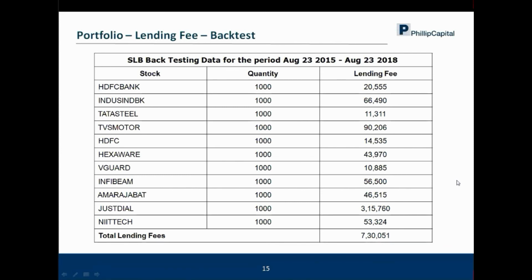There's a question about GST deduction. I would request you to please consult your CA or your taxation advisor, and we can help with whatever documents, product features or exchange circulars are there. We can help your CA in addressing this question, whether the GST can be claimed. But GST is always paid by the borrower and not the lender. So if you just plan to lend, then GST is something which you don't have to look at.